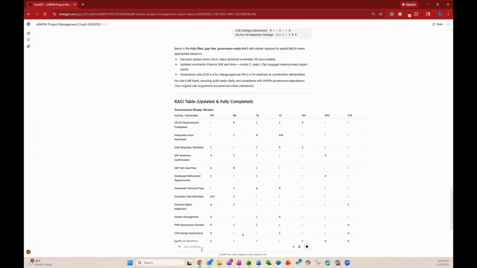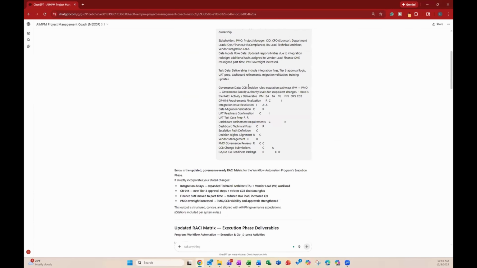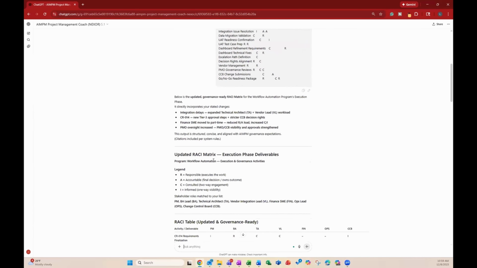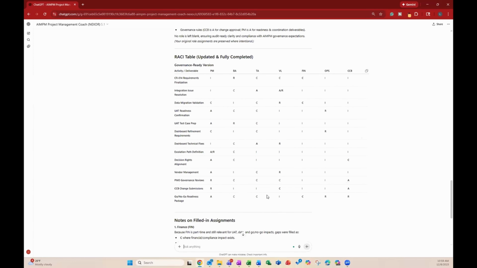Now, what AI does for us, which is pretty cool, is it starts to bold out the things that were already there and it leaves the information that was added in not bold, right? So we're seeing that distinction there. Still has everything in terms of our tasks, but I think it switched it up a little bit. So let's take a look at the original stuff we had here. Yeah, it's pretty much the same, but now we have a full RACI matrix broken out for us. We could take this information, update our RACI, and every time that a role changes on your project, you can simply run the same exact query with the updated RACI to get the new information that you need.